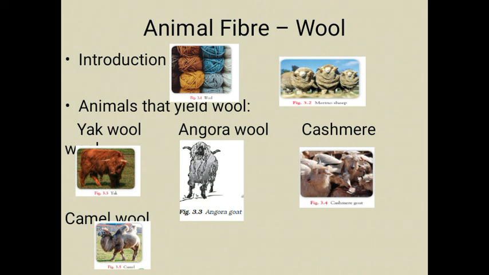So in India, different types of climates are there in different regions. All types of climate do not suit all these kinds of breeds, so different breeds exist in different regions. We all know that although sheep wool is the most available wool in the market, we also get wool from some other animals, which is also popular wool.